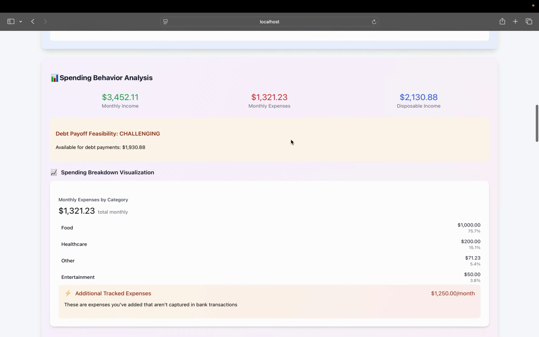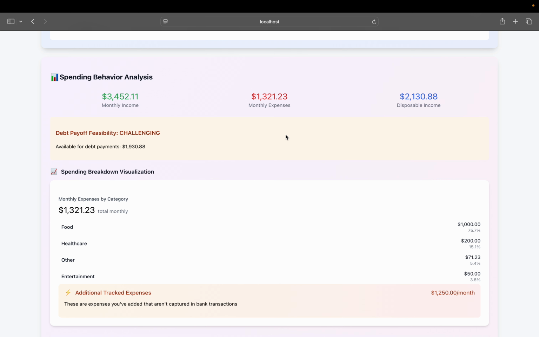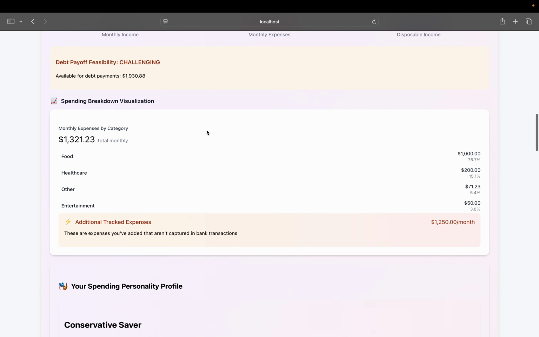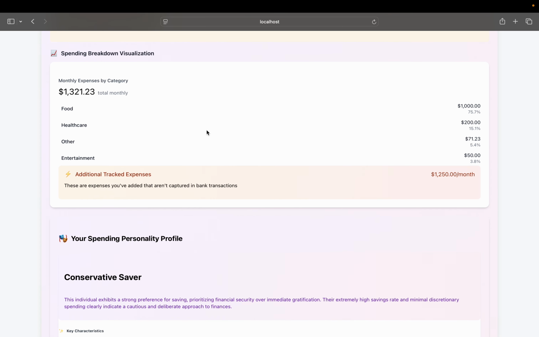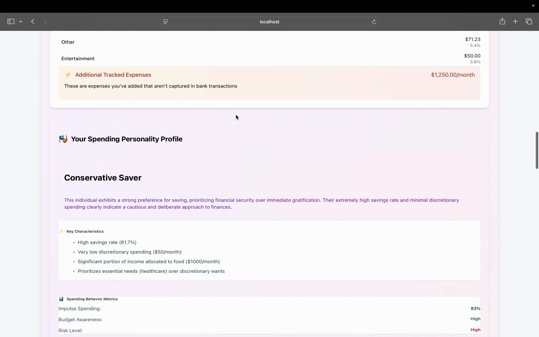Spending behavior, here we have. Looking at our expenses, it's saying it's challenging. And for monthly expenses, this is again a spending breakdown visualization, just to give the user an idea that they are spending a lot on that one.